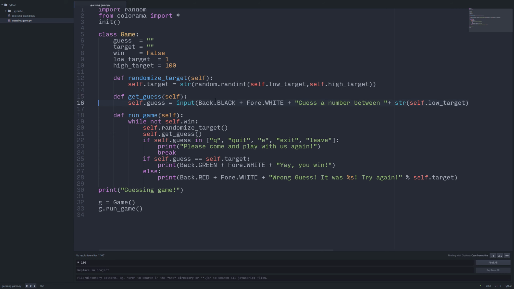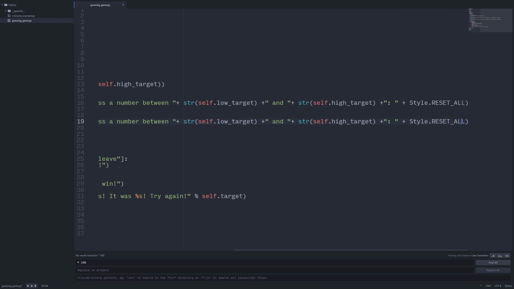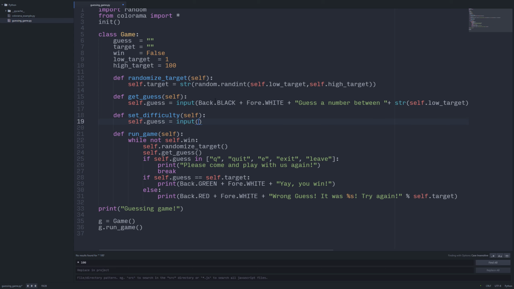So let's go ahead and implement a new function. This function is going to require user input. Let's call it set difficulty. I'm going to get rid of this little string here, and we're just going to say, please enter the difficulty you wish to play at.